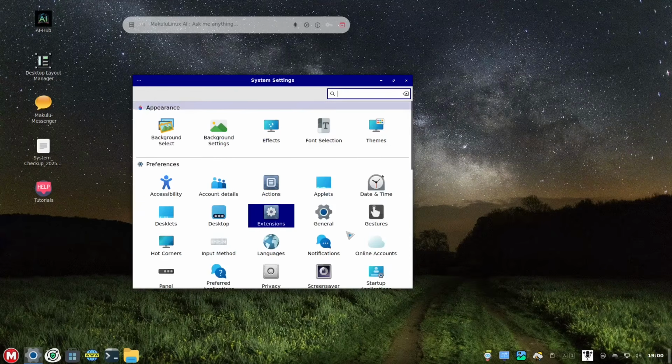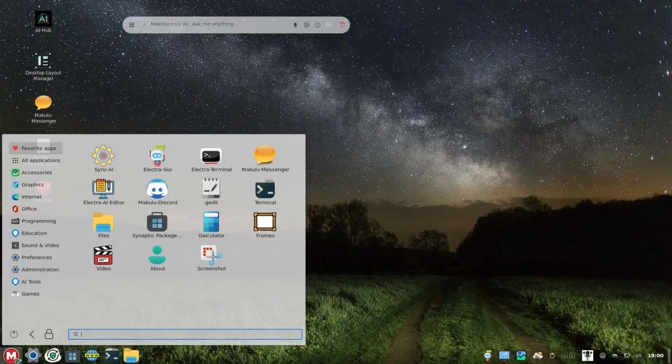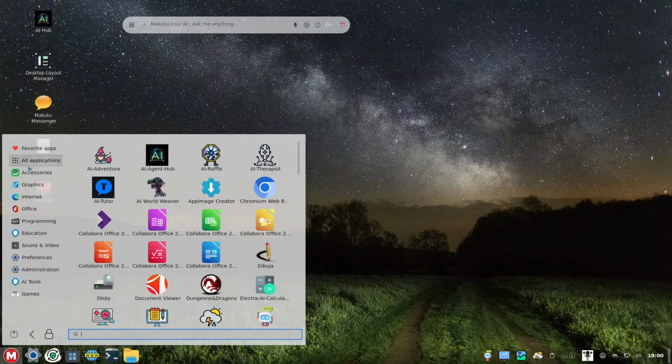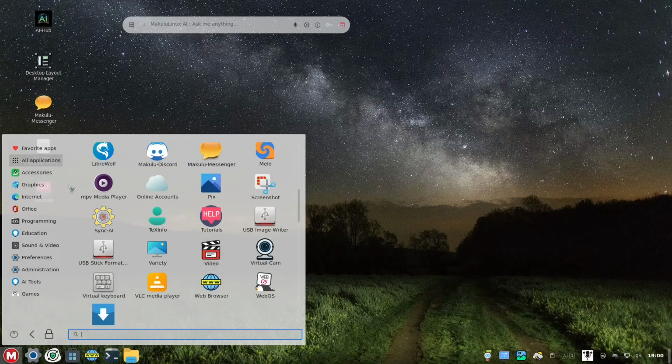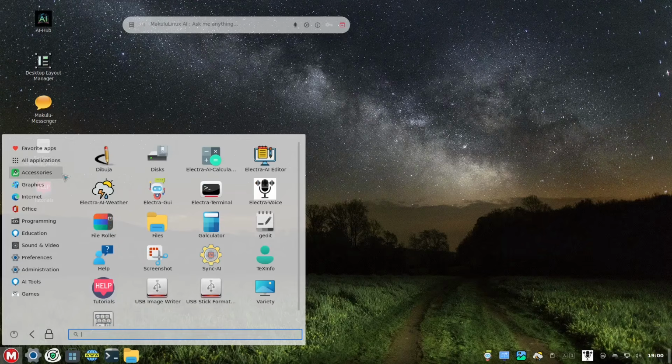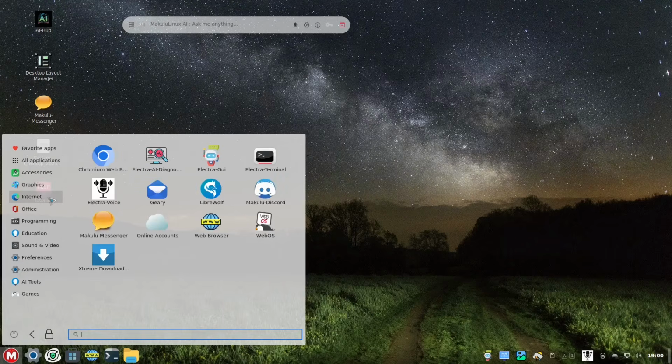That is the appearance. Let me close this one and let's go to the apps. So the apps right here, you have the all apps, you have all the AI right here. It's really up to you if you want to use it. So you have Discord and all those stuff, but of course you also have the other categories like the accessories, the graphics, the internet.